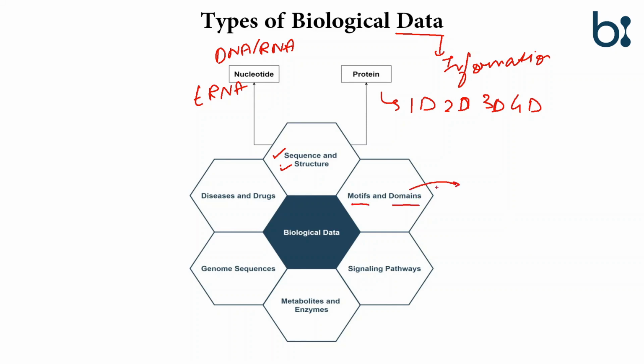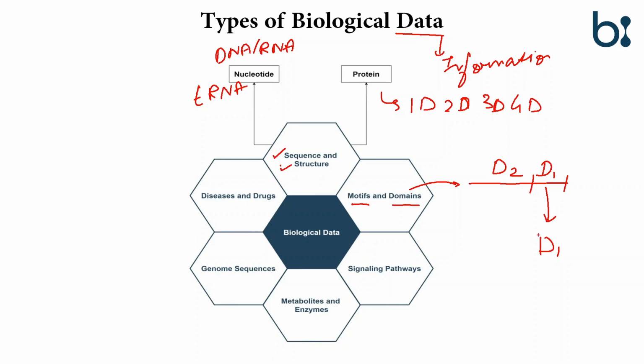The second type of data can be motif and domain. A domain can function individually: when it is a full protein, this is domain 1 and this is domain 2. If it gets separated, then domain 1 can function independently.